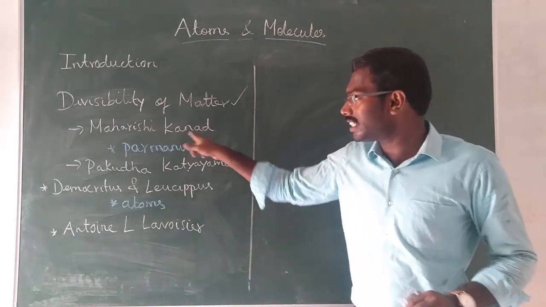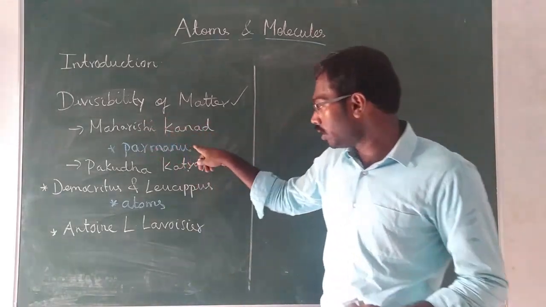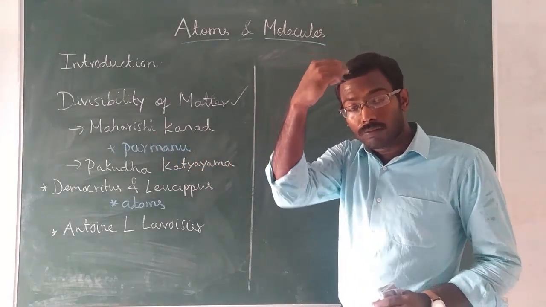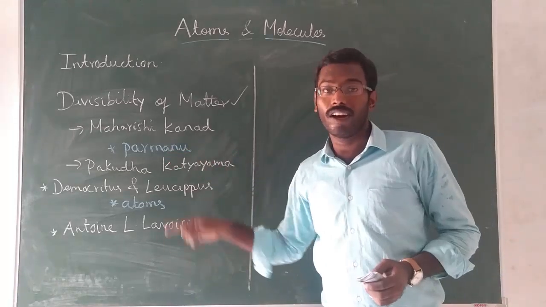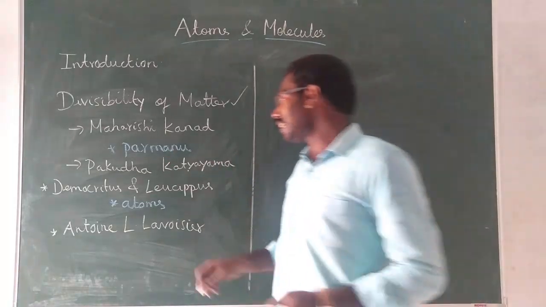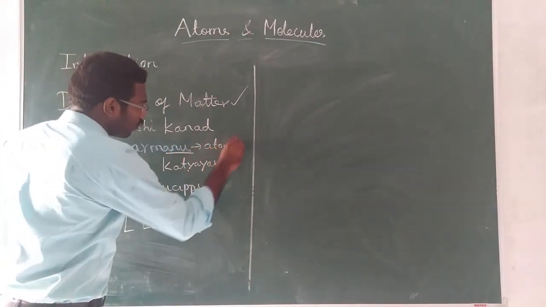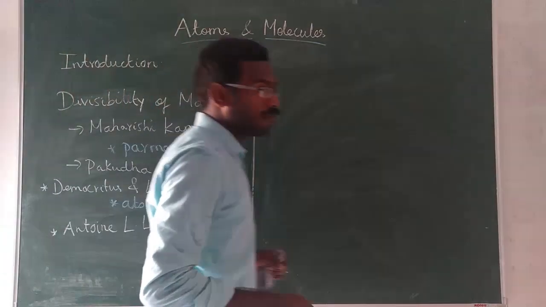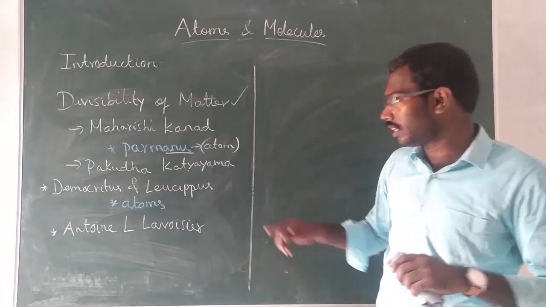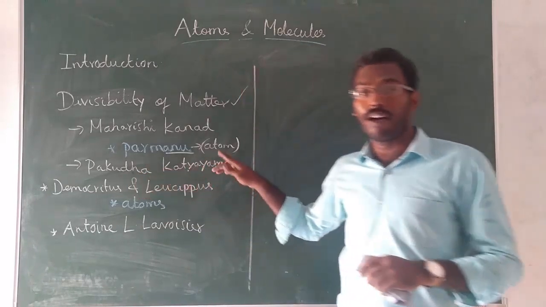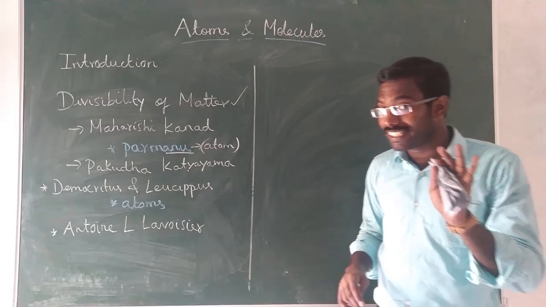And this Maharishi Kanad called the indivisible unit, the smallest unit that cannot be further divided, Paramanu. Generally, Anu means atom. So earlier itself, the Indian philosophers had the concept of atom. Then this Pakuda Katyayana also supported that philosophy. You should understand, these are just philosophies.